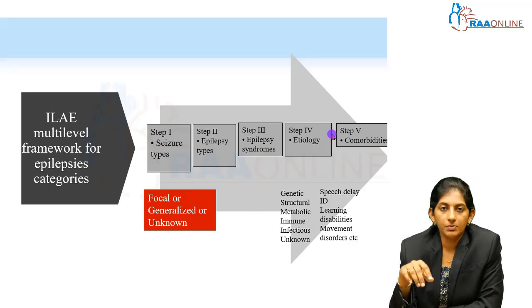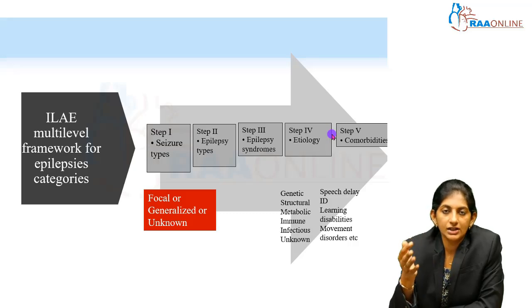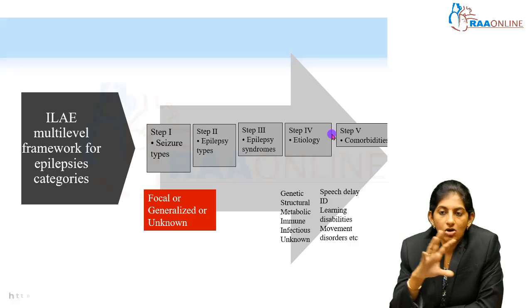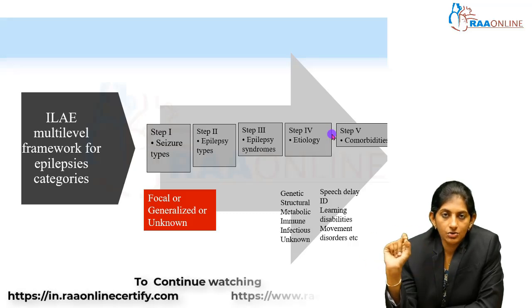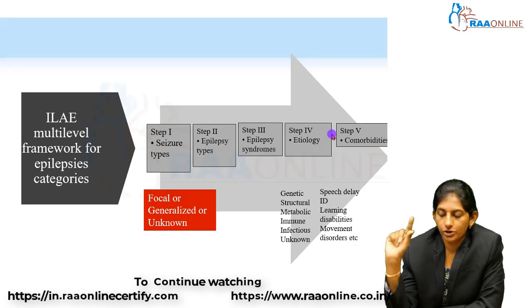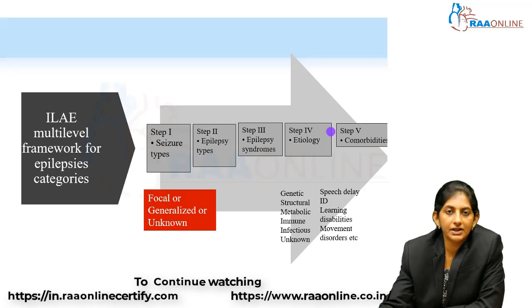Step 5 will be comorbidities. Ask about speech, ask about intellectual ability, how the child is doing academically, any movement disorders. Whenever you write the diagnosis, try to fill in all these from step 1 to step 5. Then that will be the complete diagnosis.